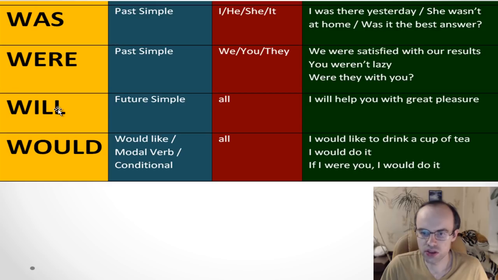And so you also see will and would. Okay, so we also use will in future simple. I mean, we also use it in a statement, negative, and questions. And we use will with all pronouns.